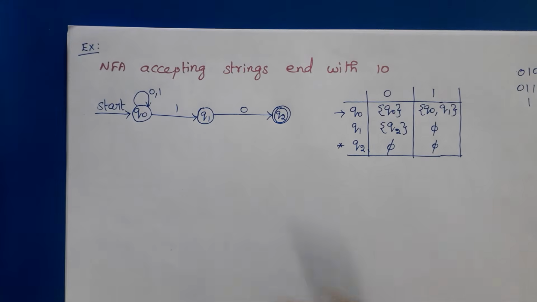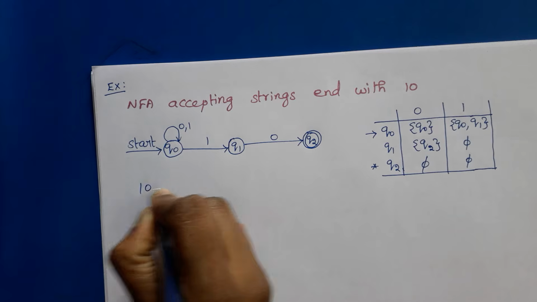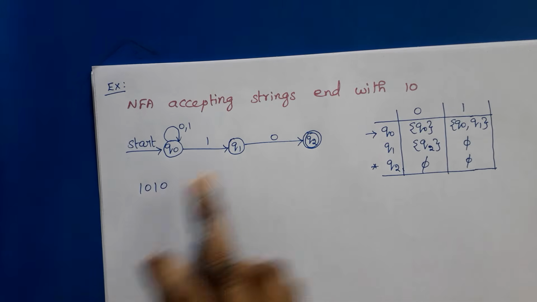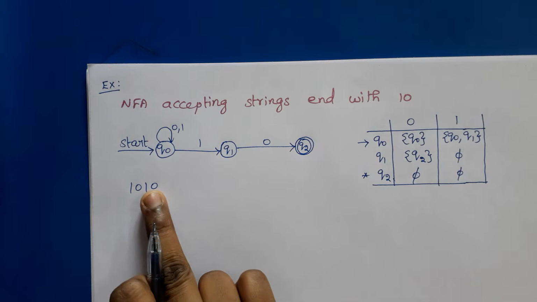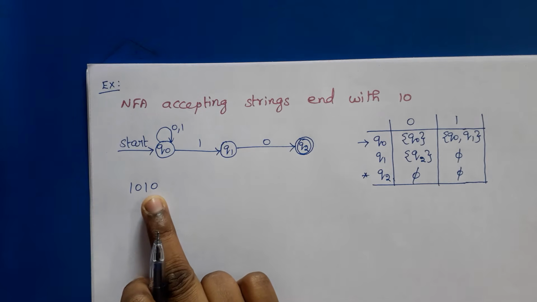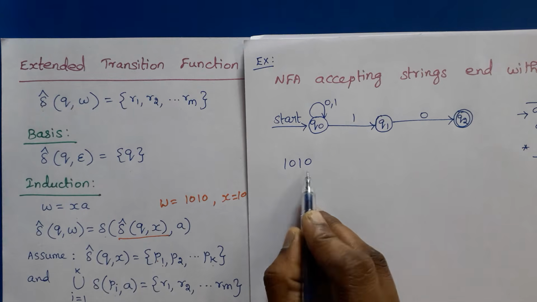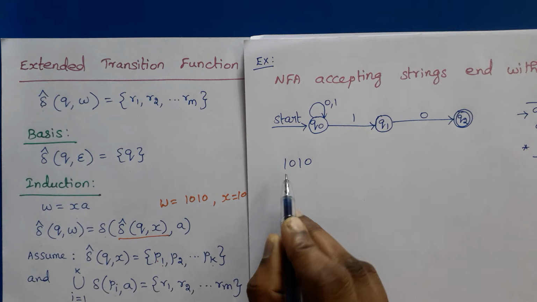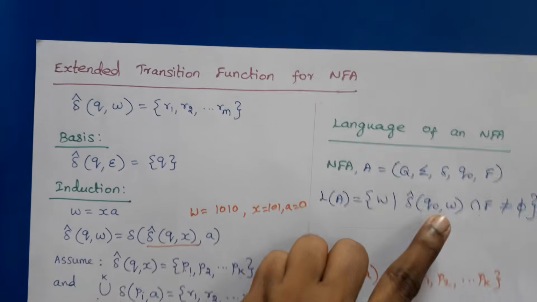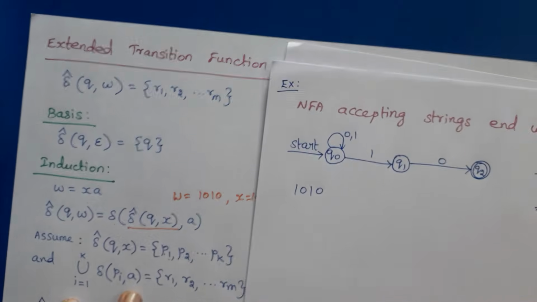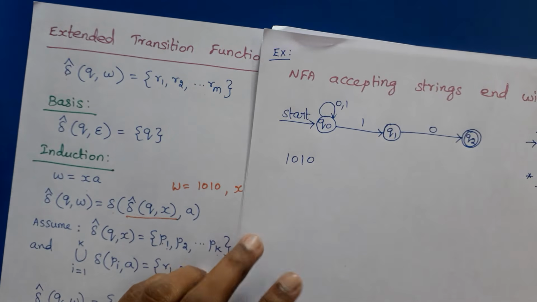Then assume that we need to check whether the input string 1010 is accepted by our NFA or not. Since this string ends with 10, it should definitely be accepted by our NFA. So we have to find delta cap of Q0 comma W. Recursively we can find the answer.